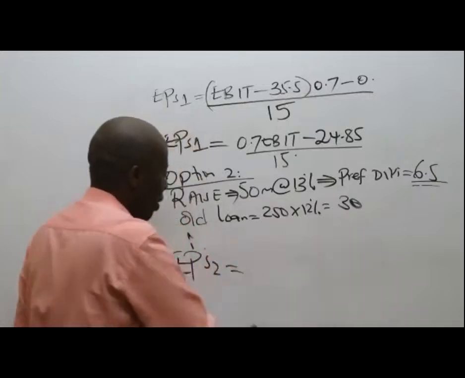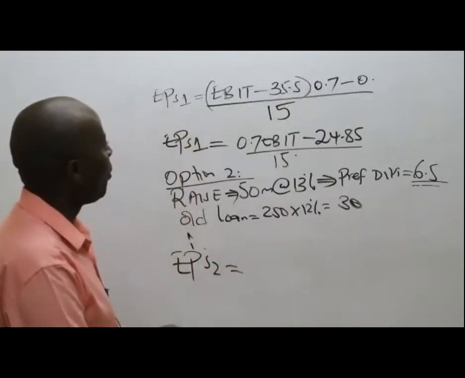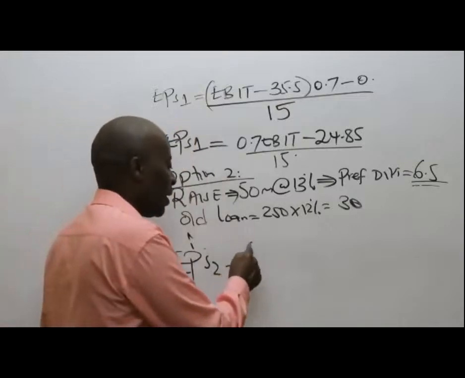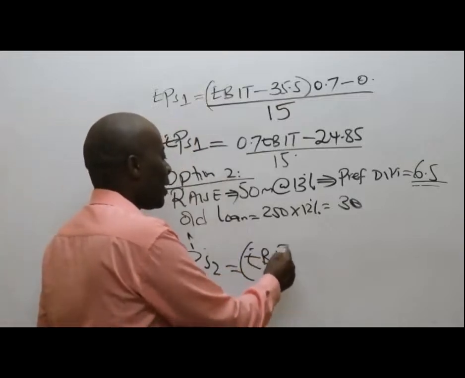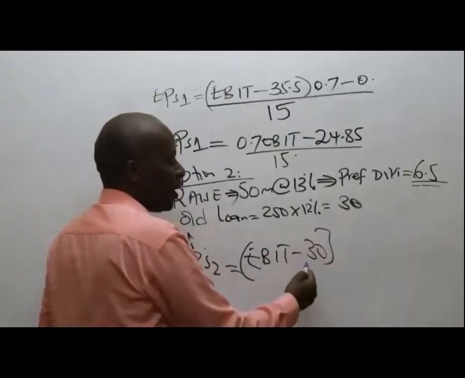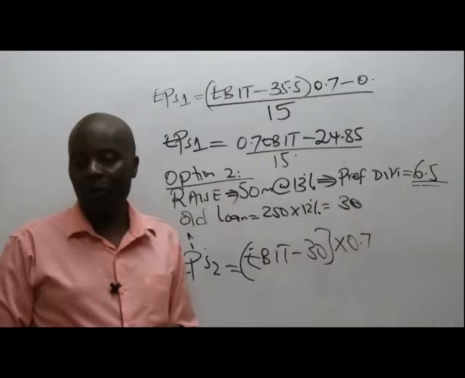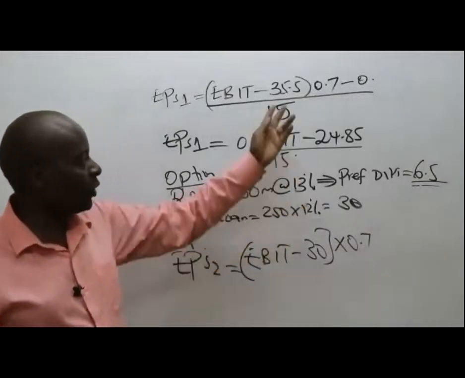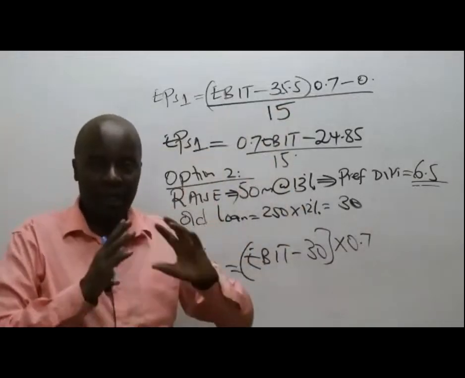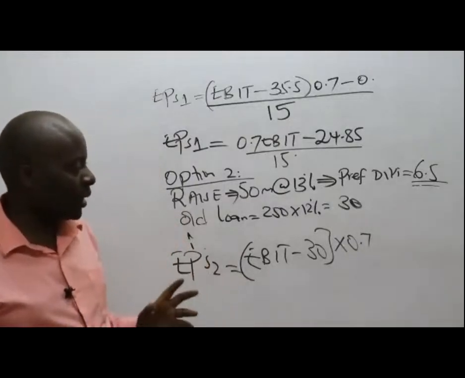Now listen, ladies and gentlemen, my EPS2 will be equal to EBIT, EBIT minus interest of 30, multiplied by 0.7. Multiply this by 0.7 because of the 1 minus T thing. 1 minus T gives me 0.7.